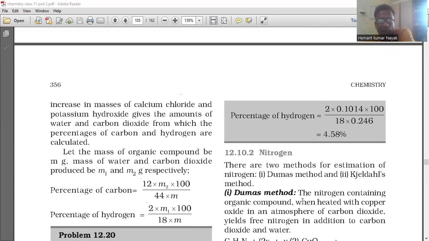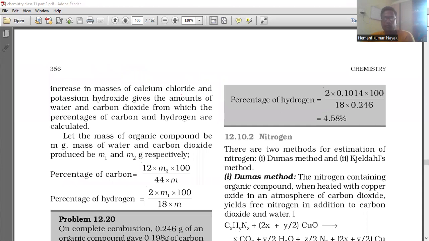Let the mass of organic compound be m, and the masses of water and carbon dioxide produced be m1 and m2 respectively. Percentage of carbon is calculated as 12 into m2 into 100 divided by 44 into m. Percentage of hydrogen is calculated as 2 into m1 into 100 divided by 18 into m.